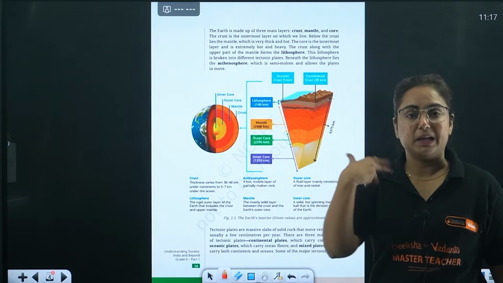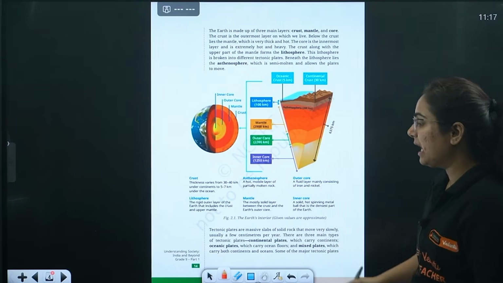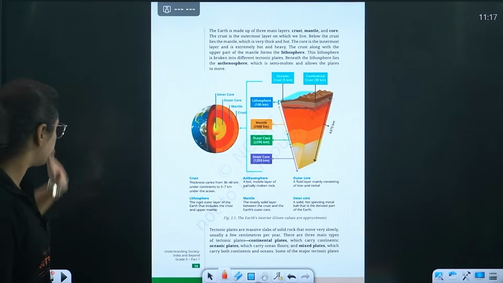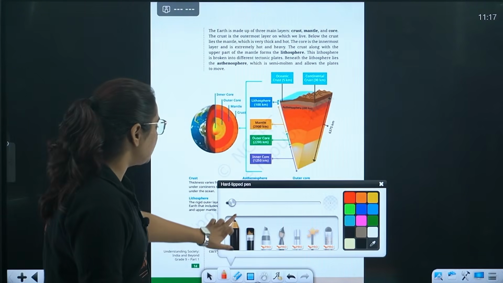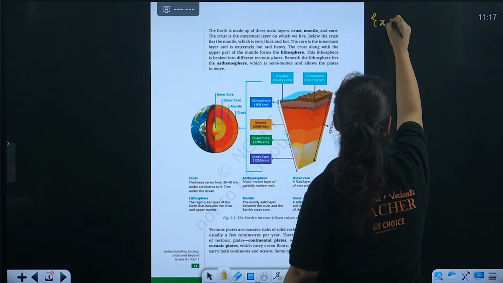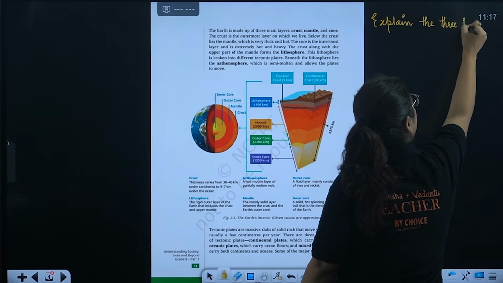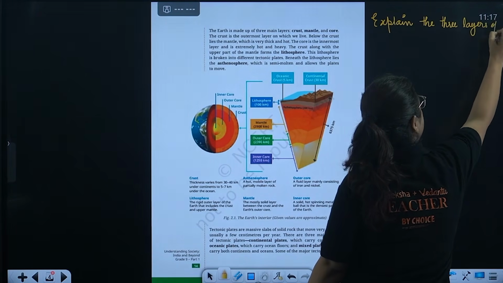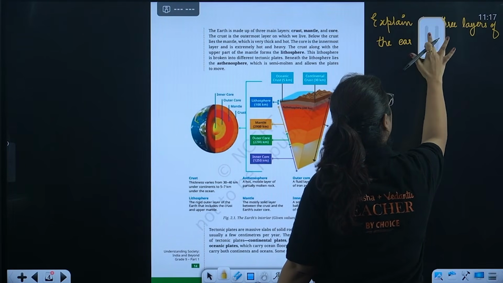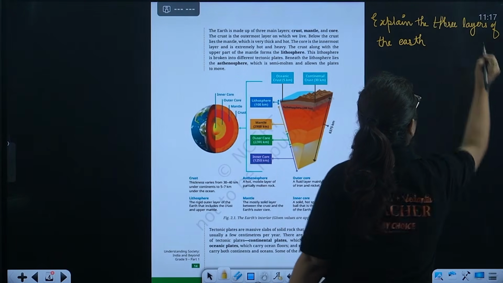However, I believe that being in 9th standard, you know that, but we will complete it very nicely. So, beta, before studying the continental drift theory, you should understand the interiors of the earth. The question from this topic can come, obviously: explain the 3 layers of the earth. When we were in class 6, 7th, 8th, we studied that.